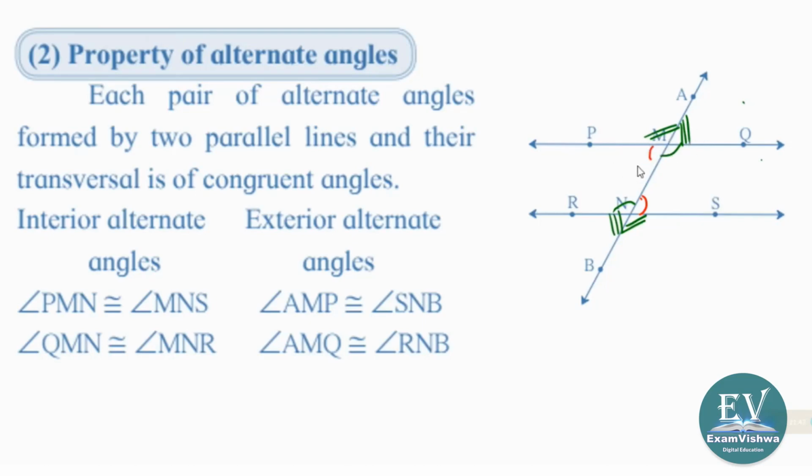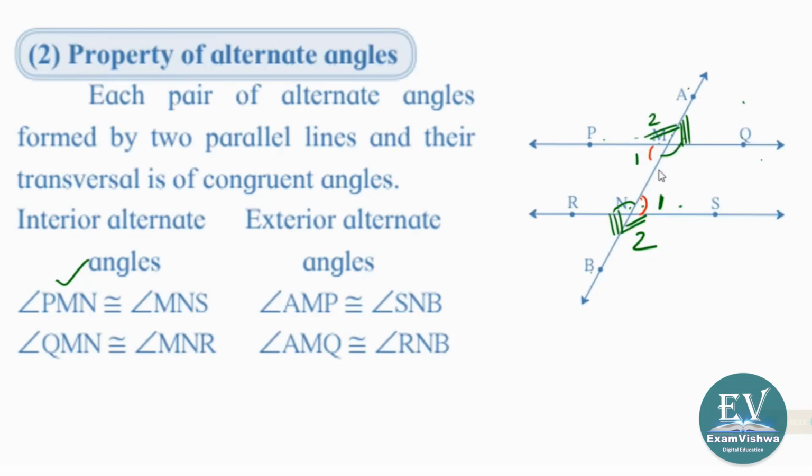PMN, this one, and MNS, this one. AMP and SNB, AMP the outside angle, SNB outside angle, exterior.